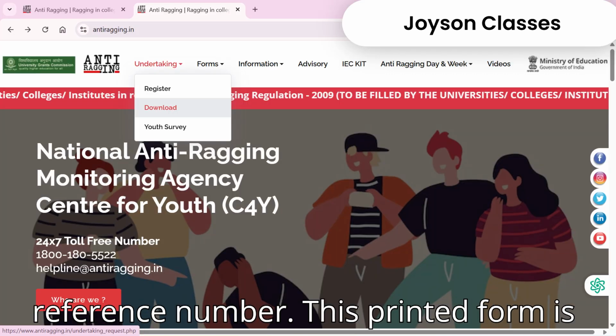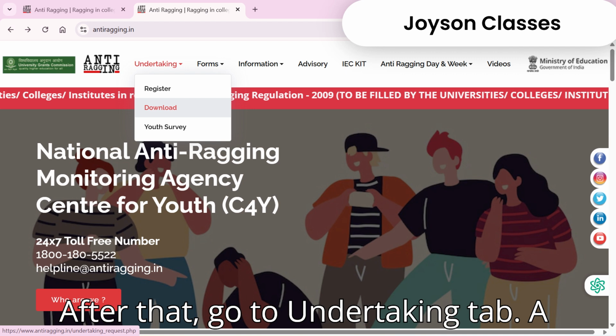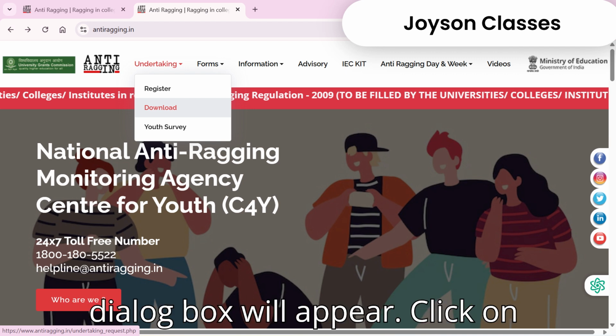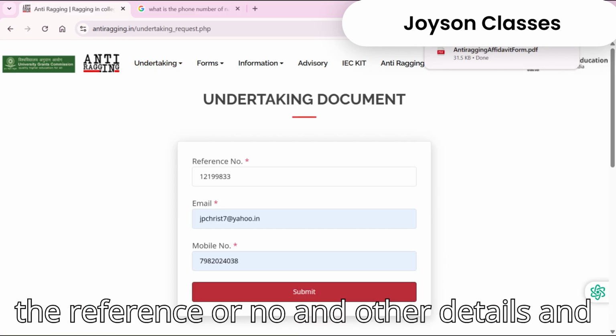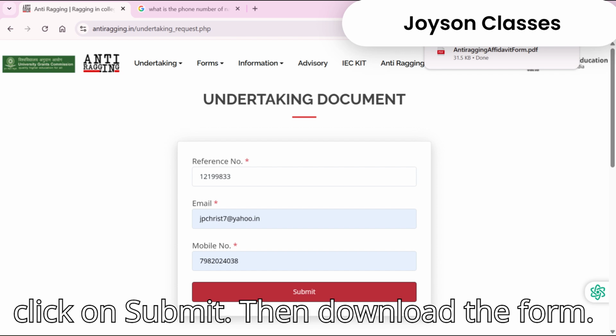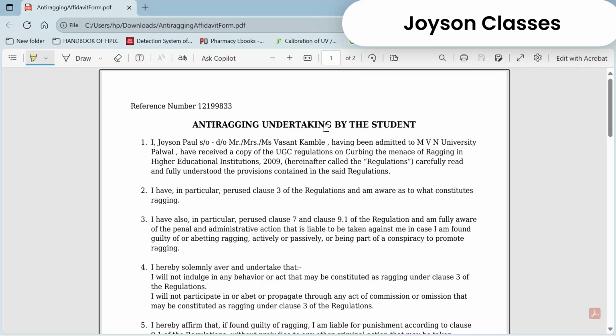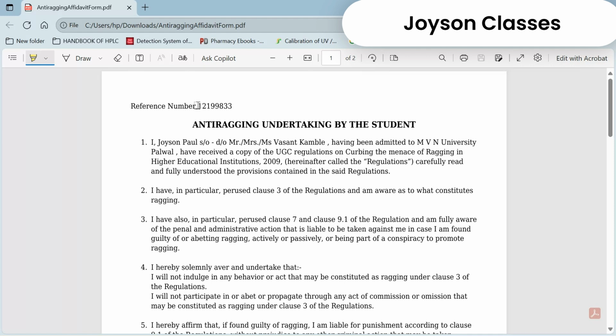This printed form is not yet complete. After that, go to Undertaking tab. A dialog box will appear. Click on Download. A new page will appear. Fill the reference number and other details, and click on Submit. Then download the form. Both you and your parent or guardian must sign it.